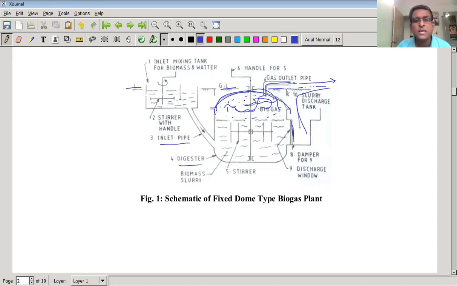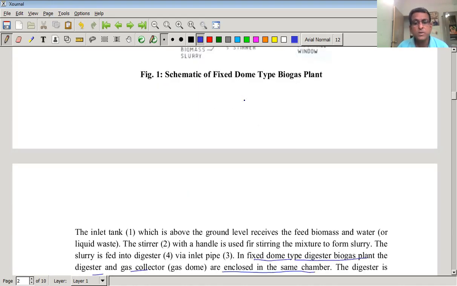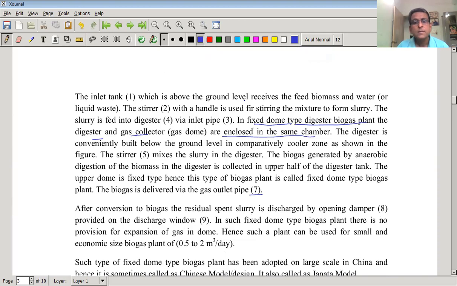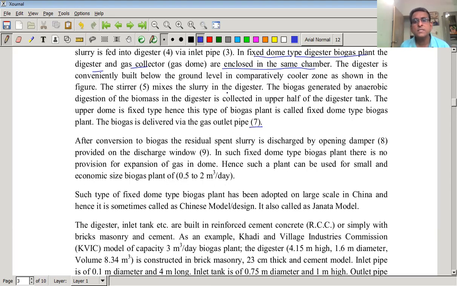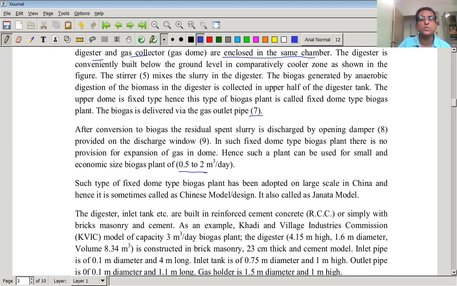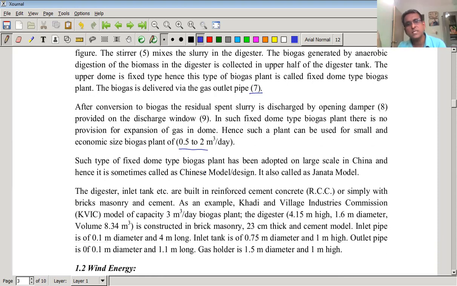That's why it is called a fixed dome type biogas plant. This puts a limitation on the plant, that it is used for small economic size biogas plants up to a size of 0.5 to 2 meter cube per day. 0.5 to 2 मीटर क्यूब इतकाच गॅस त्यामध्ये कलेक्ट होऊ शकतो. एकदा कलेक्ट झाले की काढून घ्यायचं बाजूला.